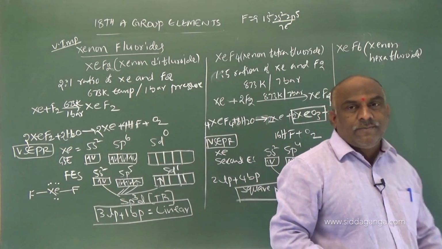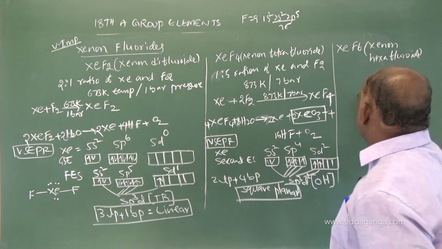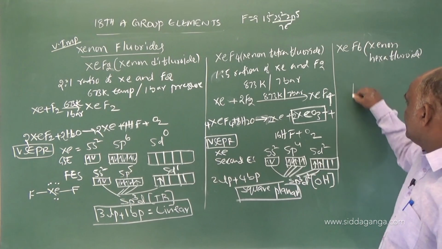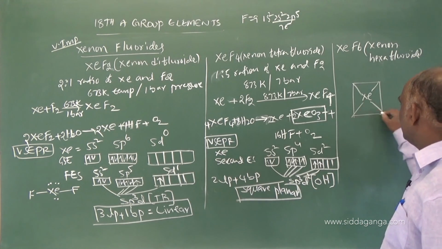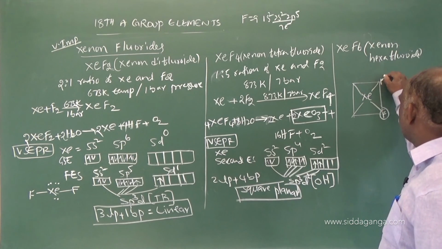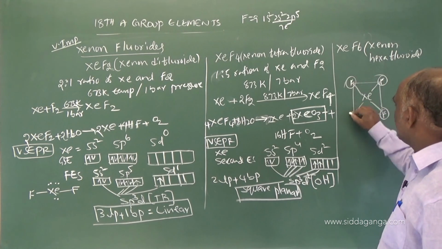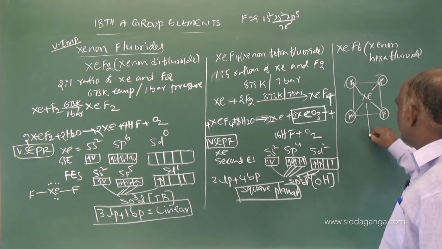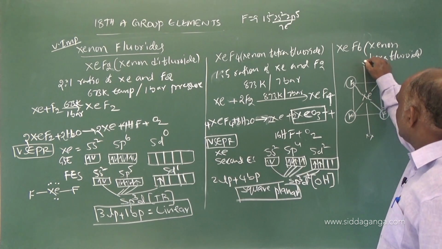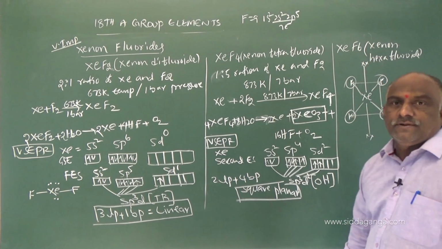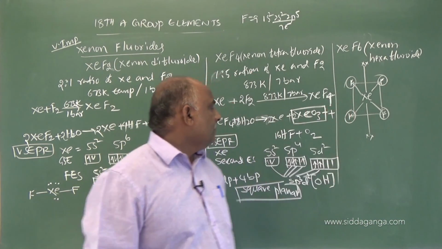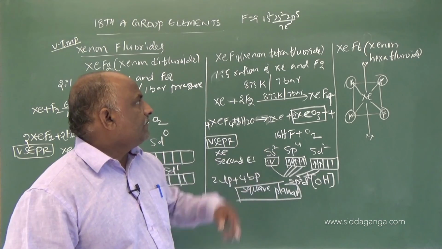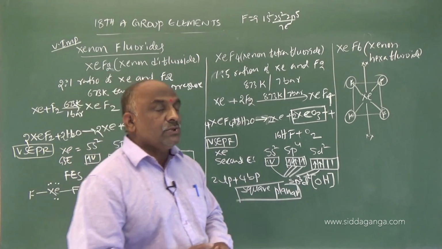How it is square planar, I will draw here. The central atom is xenon. Here these 4 are the fluorines. Here one lone pair, and here one more lone pair, like this. This type of arrangement is possible in xenon tetrafluoride, which is square planar.